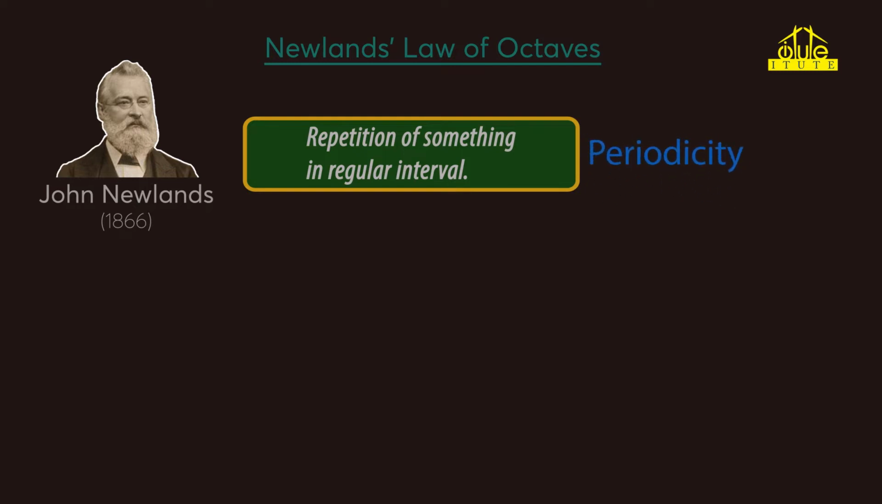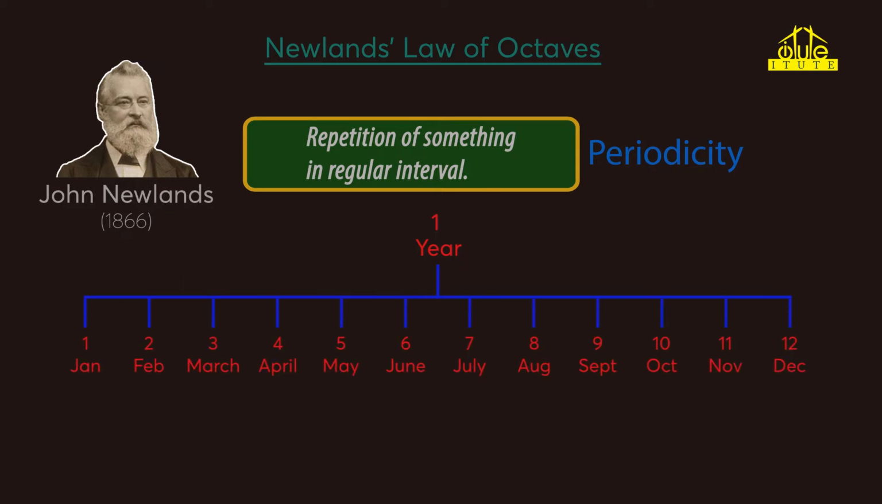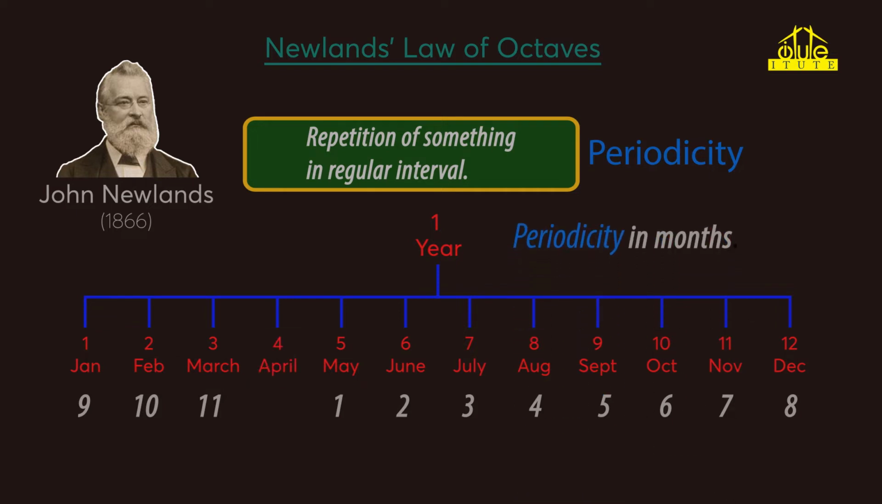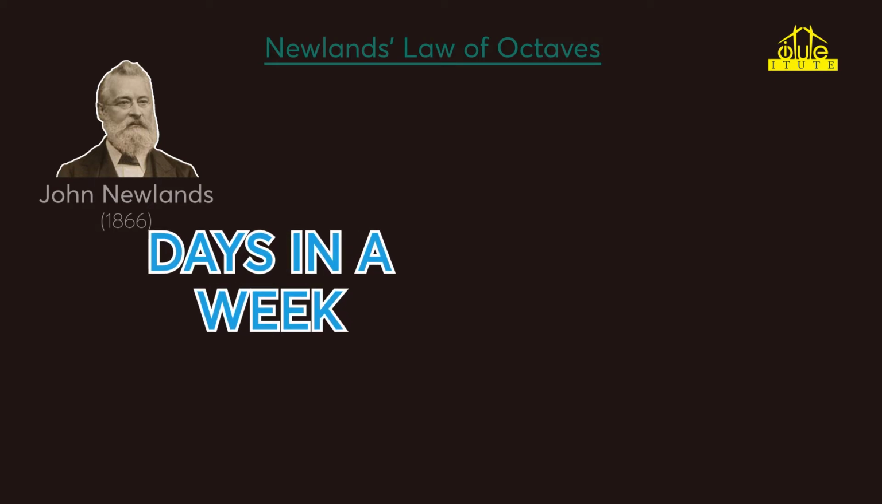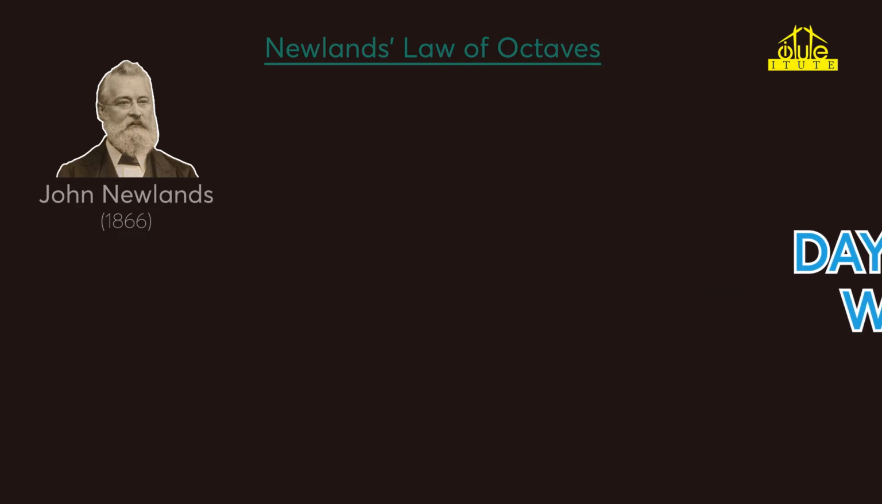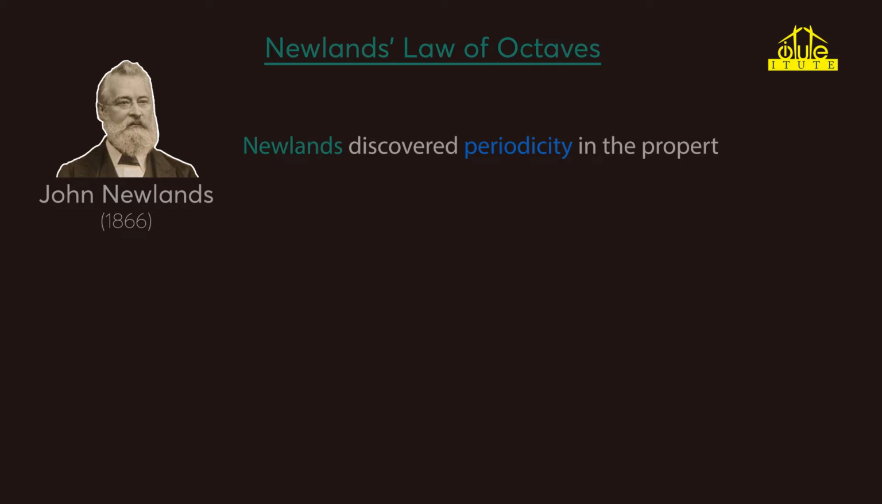For example, a month in a year repeats after every 12 months. Let us say it is the month of April now, then after 12 months, we will be in April again. Though the year is different, we go through the same month after every 12 months. This is periodicity in months. Similarly, we can see periodicity in days of the week also. Now let's come back to Newlands' work. So Newlands discovered the periodicity in the properties of elements for the first time.